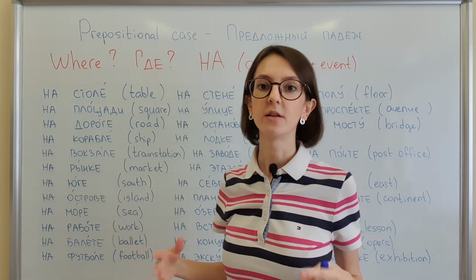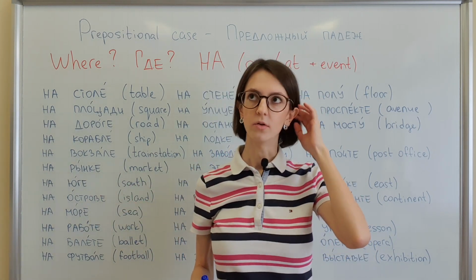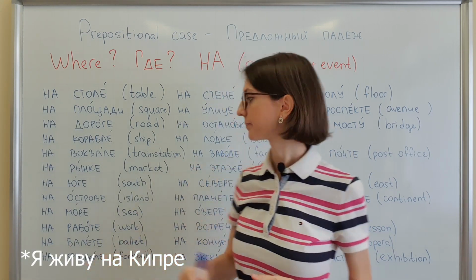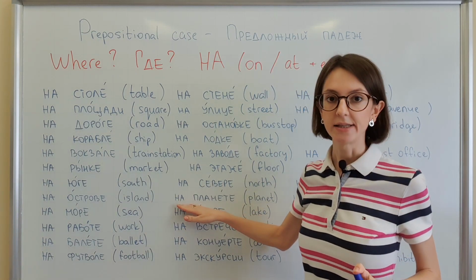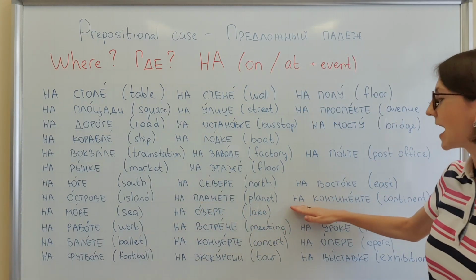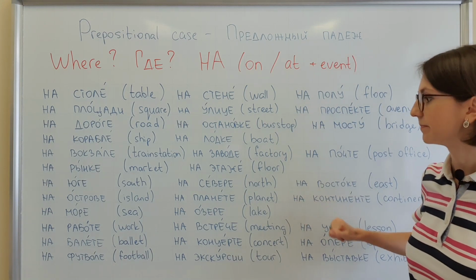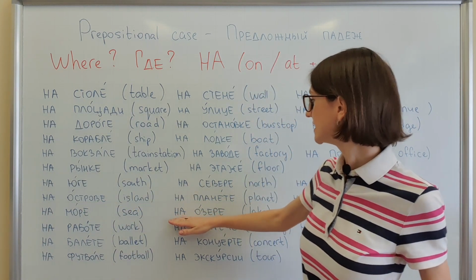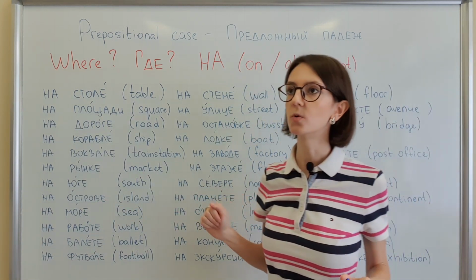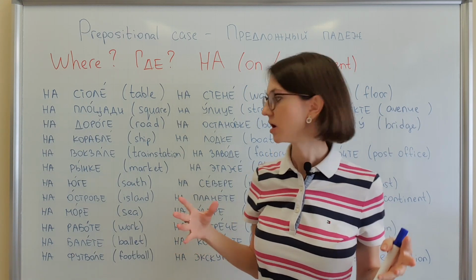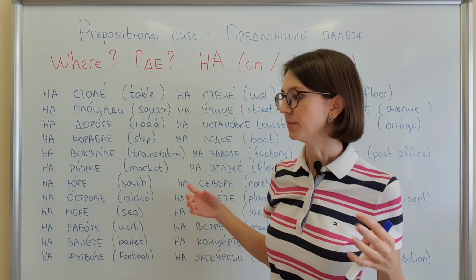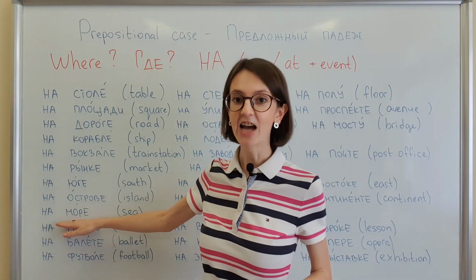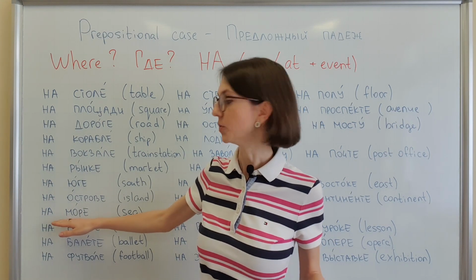If it is a small island, for example, I live on Cyprus. Я живу на Кипре. На планете, на континенте. На море, на озере. And that's it. For example, you are having a vacation at the beach of the Black Sea. Я отдыхаю на Черном море. We use preposition НА.